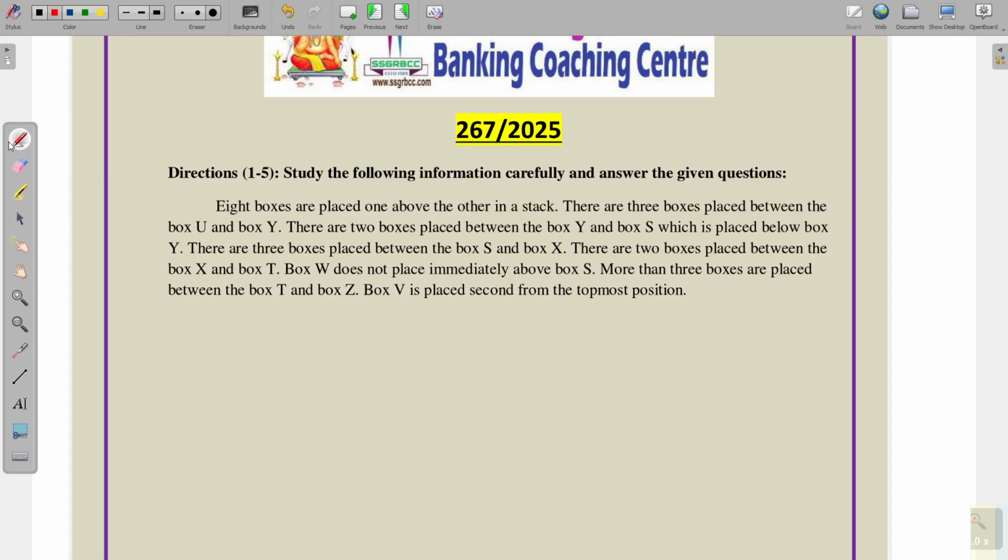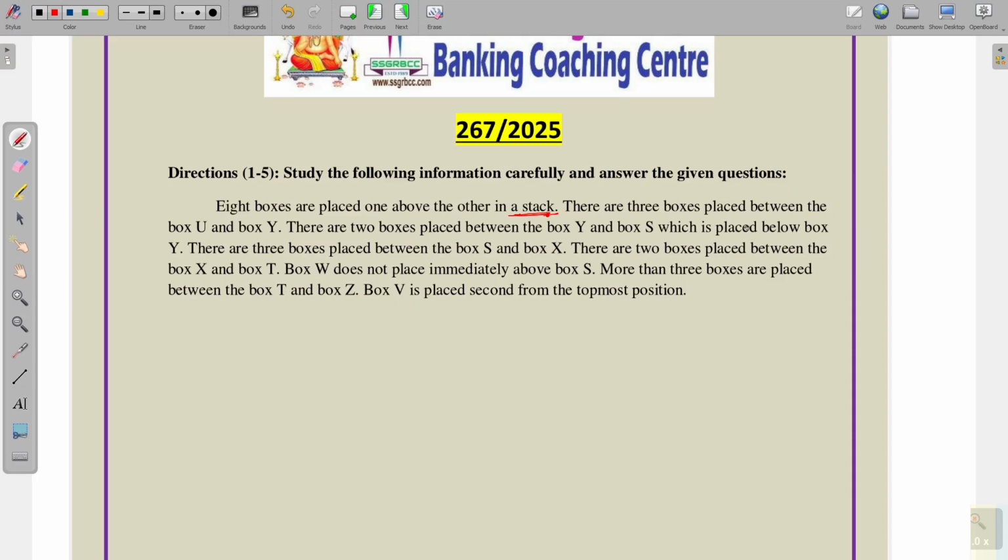In this class we are going to discuss paper number 267, IBPS RRB PO and clerical reasoning paper. First of all, we have a puzzle here. Study the following information carefully and answer the given questions. So, the first puzzle: 8 boxes are placed one above the other in a stack. This puzzle is related to stack puzzle. There are totally 8 boxes.